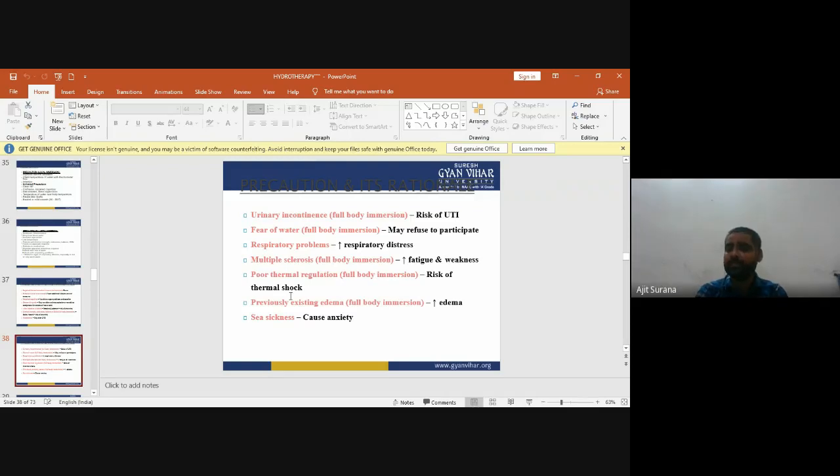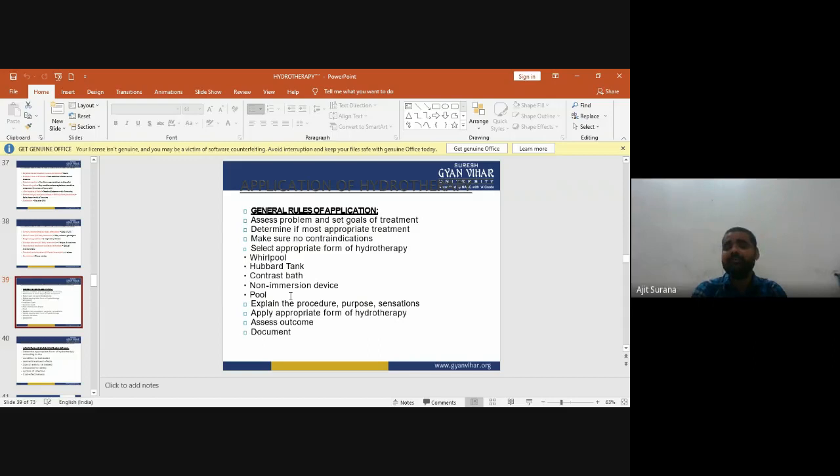So these are the precautions and their rationales: urinary incontinence and the risk of UTI, fear of water, respiratory problems, multiple sclerosis, poor thermal regulation, previously existing edema, and seasickness. Now the application of hydrotherapy. General rules for the application of hydrotherapy.